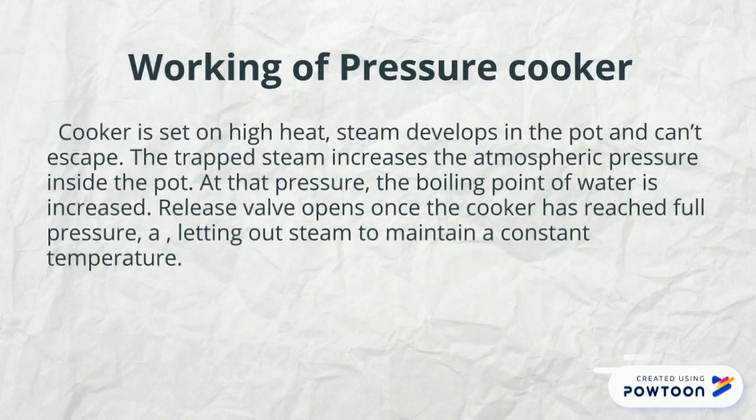Working of pressure cooker: provide some heat to the pot. Steam develops in the pot and can't escape. The trapped steam increases the atmospheric pressure inside the pot. At that pressure, the boiling point of water is increased. This high temperature is what cooks food faster.